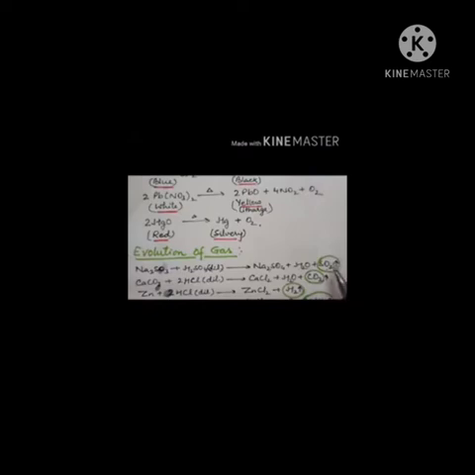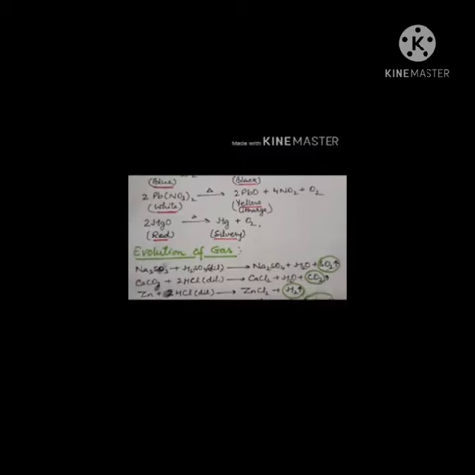But there are some other tests. For example, sulfur dioxide turns acidified potassium dichromate from orange to green, but carbon dioxide has no effect on acidified potassium dichromate.